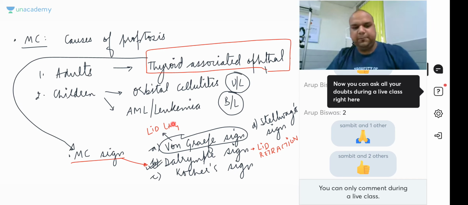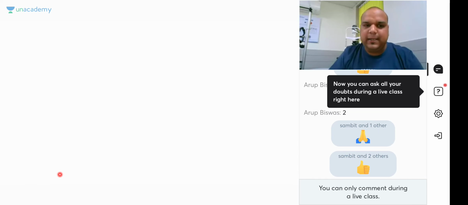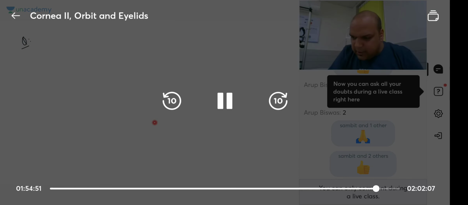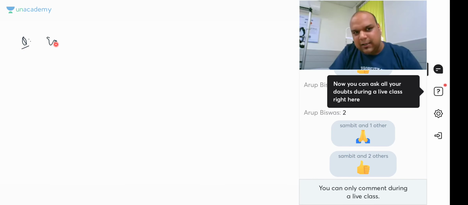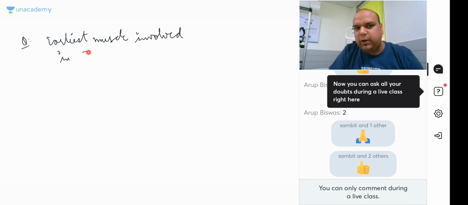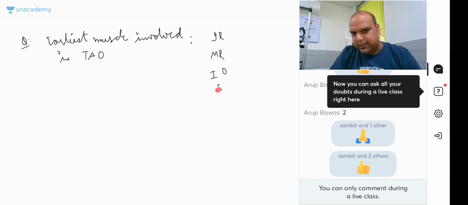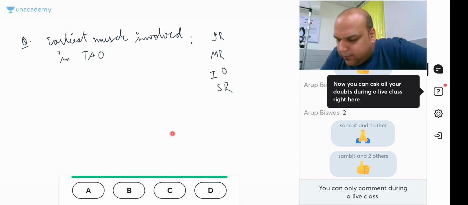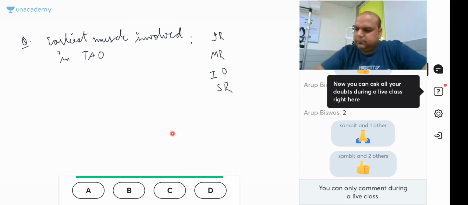Hey guys, done? Now, some other questions on thyroid associated ophthalmopathy that they commonly ask you. The question they ask is: what is the earliest muscle involved in thyroid associated ophthalmopathy? Inferior rectus, medial rectus, inferior oblique, or superior rectus? Option A, B, C, D. What is the answer?